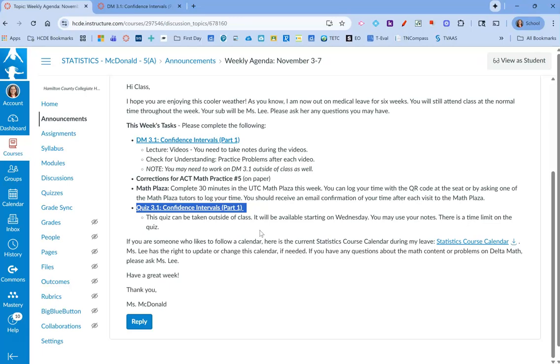There is a time limit on the quiz. Just be aware of that. But you are able to use your notes because it's an outside of class quiz. If you want to take it in class, that is totally fine, but you can take it outside of class. Just be aware of the time limit. You can use a calculator and everything like that.